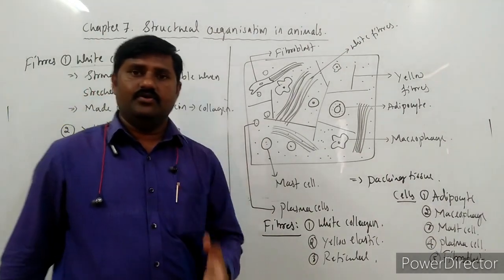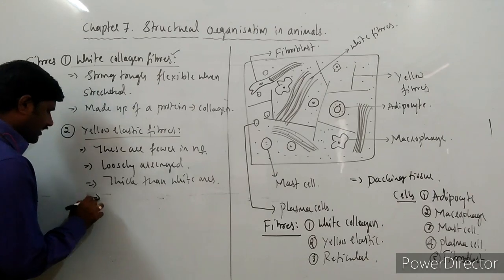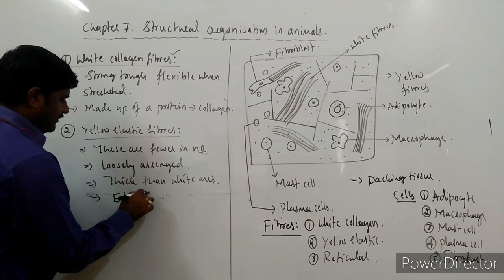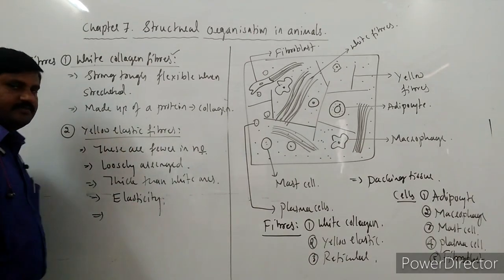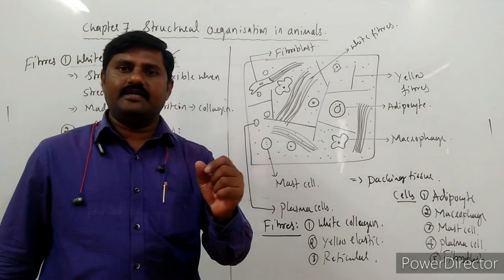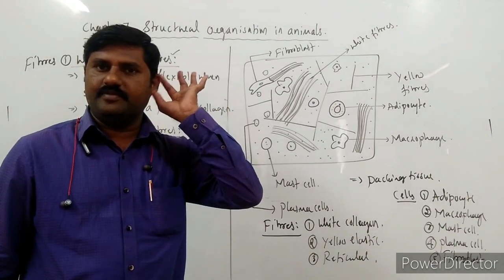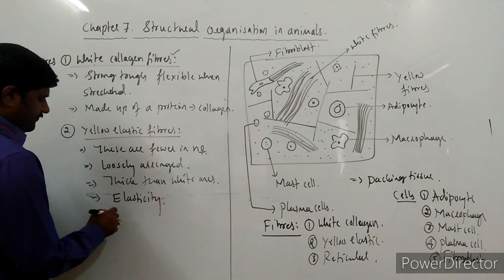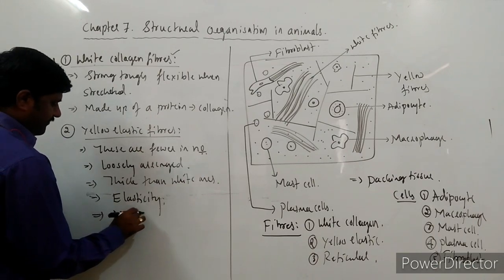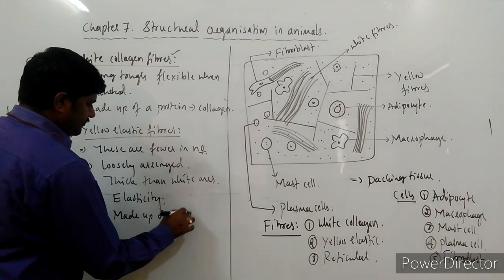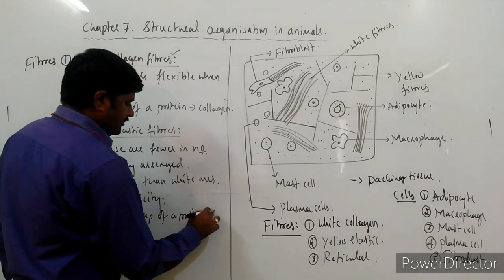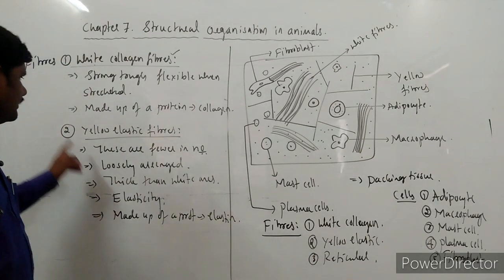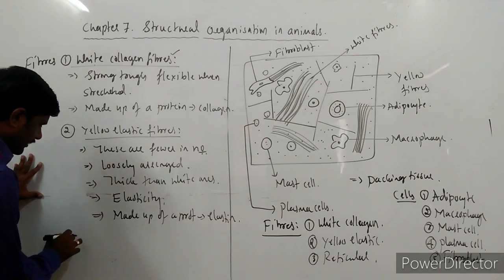These are thicker than white colored fibers, and these are responsible for elasticity. Abundant number of yellow fibers are present in ear pinna, hence it is flexible in nature. So that's why elasticity is their function. And these are made up of a protein called elastin. Elastin is the name of the protein these are made up of. These are yellow elastic fibers.